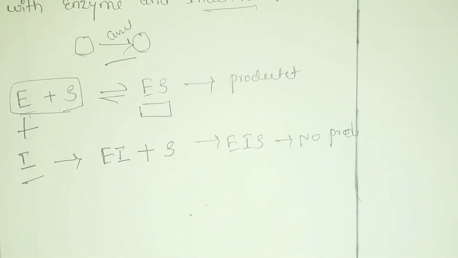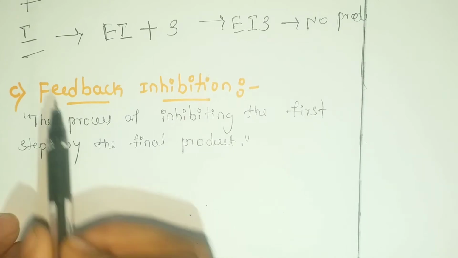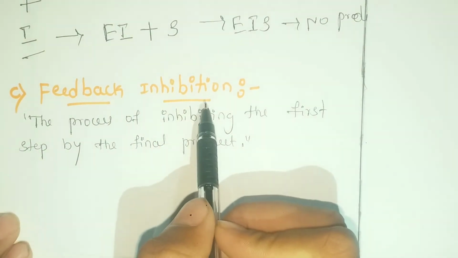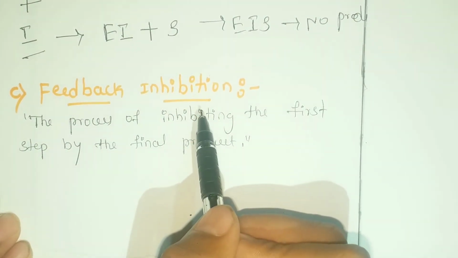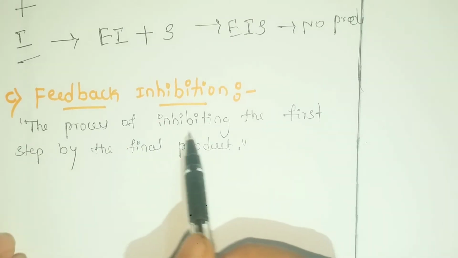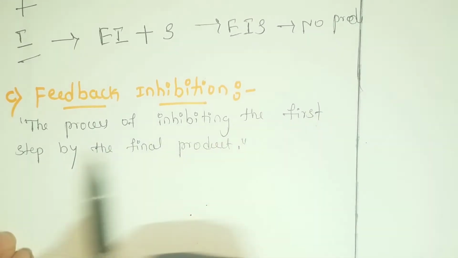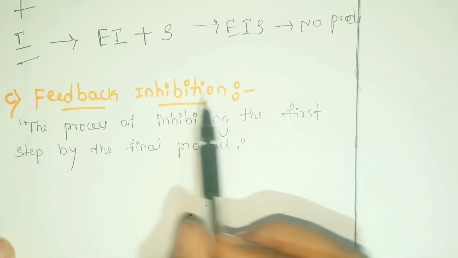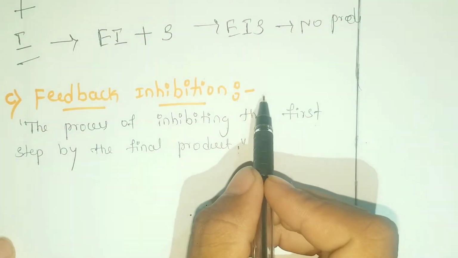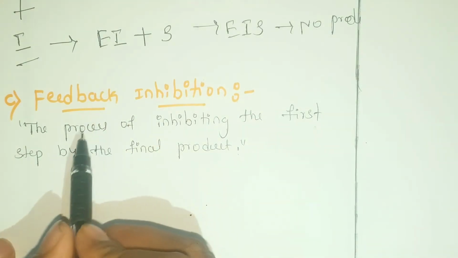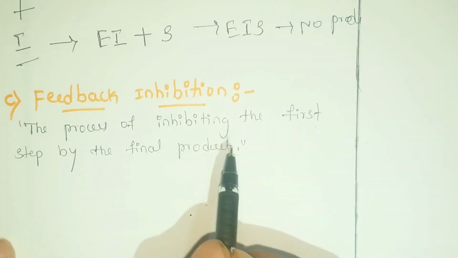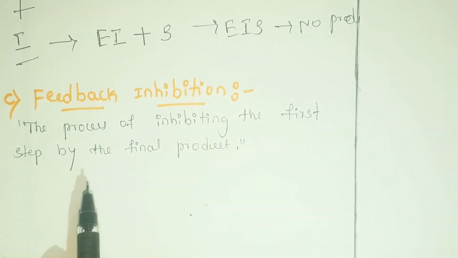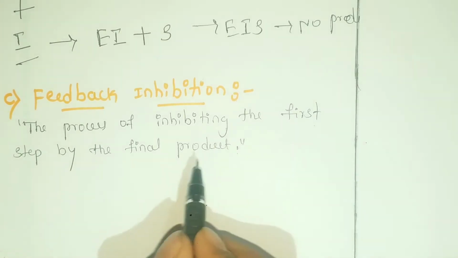And the third one is feedback inhibition. Feedback inhibition means the process of inhibiting the first step by the final product. It is called feedback inhibition, or we call it feedback regulation. In a series of enzyme catalyzed reactions, the metabolic pathway, it is referred to as feedback regulation.